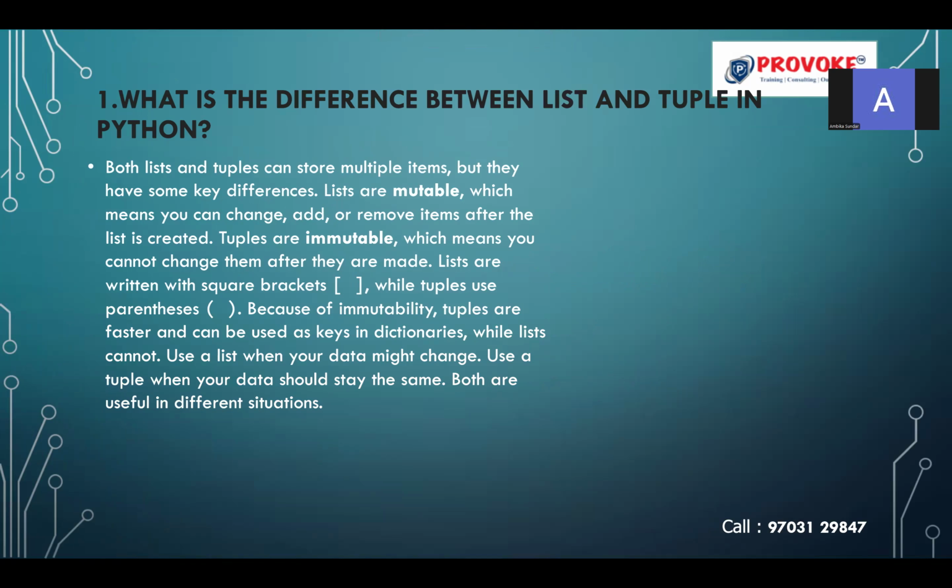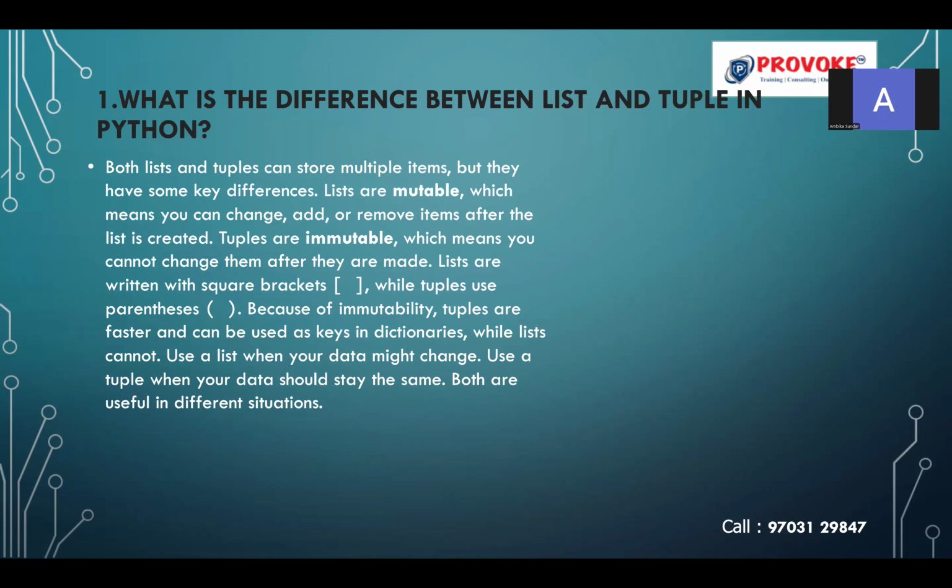They are able to store heterogeneous items, that is multiple data types. String, float, integer, boolean, those types of items you can store inside the list as well as in the tuple. The list will always store the items inside square brackets, whereas tuples store the items inside parentheses. Both the list and tuples can store multiple items, but they have some key differences.